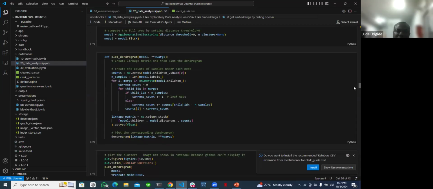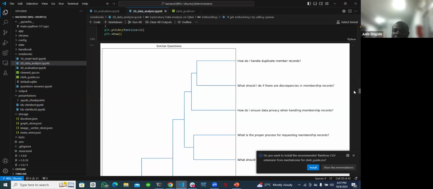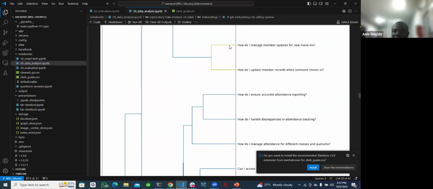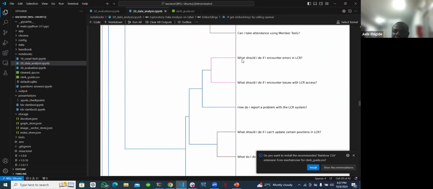I also used a dendrogram to build the questions, and I discovered that some questions are similar. Pick for instance, here where we have similar color. How do I manage member updates for new movements? And how do I update member record when someone is moving? These are nearly similar questions, which should be one. I was able to also see a lot of them like this.